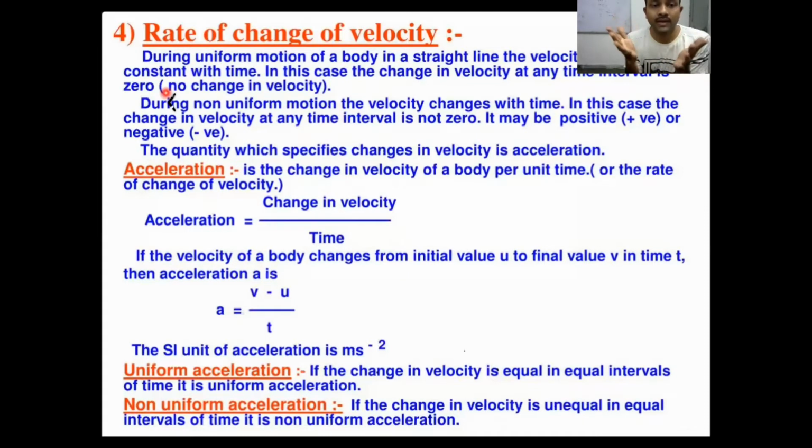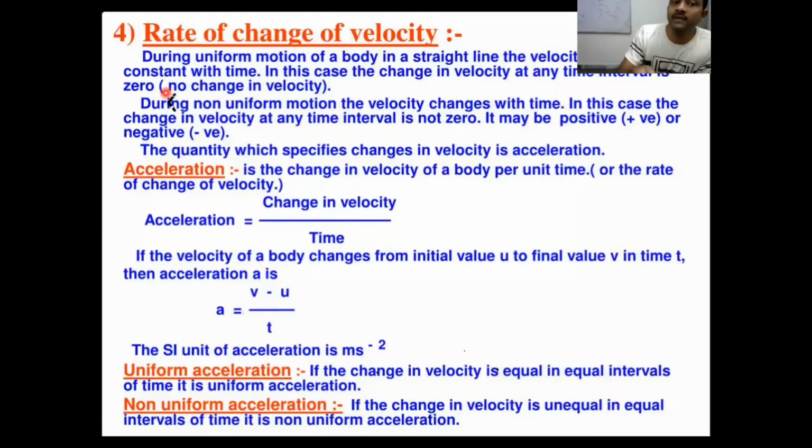There is no change in the velocity. Velocity is not changing. It is not increasing. It is not decreasing. It is always moving with 60 kilometer per hour only. Initially also 60 kilometer per hour. After some time also it is 60 kilometer per hour. 60 minus 60, that is 0 only, right? There is no change in the velocity. Suppose my car maintains 60 kilometer per hour, suddenly I raise to 100 kilometer per hour after a certain time. What is the change in my velocity? 100 minus 60, that is my change in the velocity with respect to time.